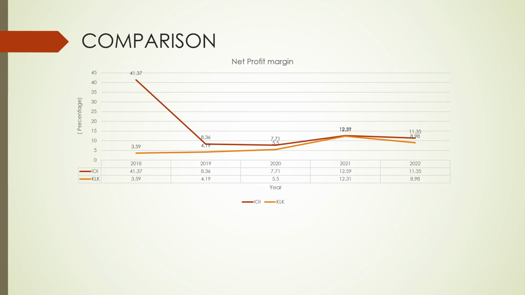Therefore, it is important to recognize that 2018 was an outlier for IOI, whereas KLK has been improving slow and steady throughout the years until 2021, and the same goes for IOI. They both experienced an improvement in their net profit margins as they both reached 12%, which can be attributed to the rise in revenue for both companies.